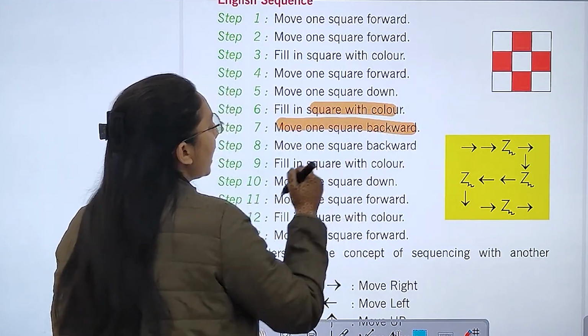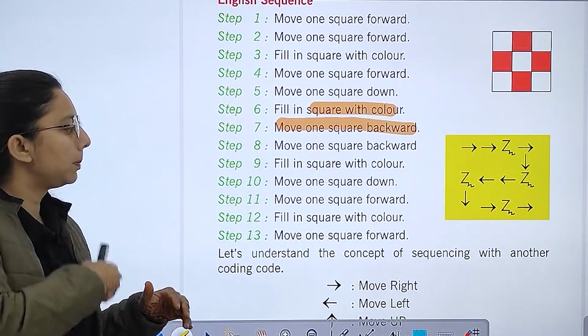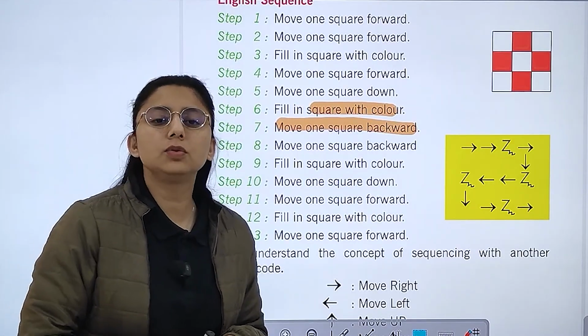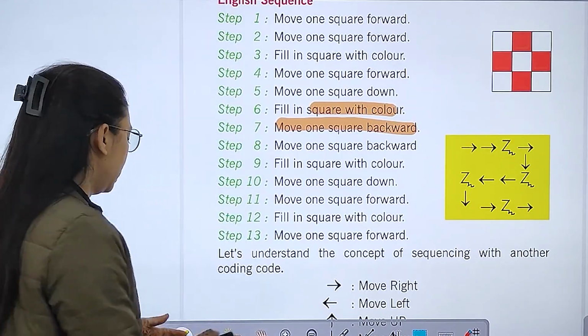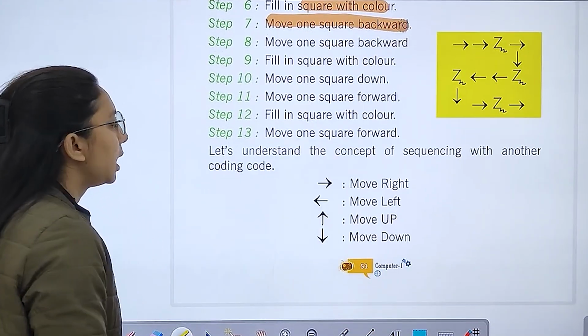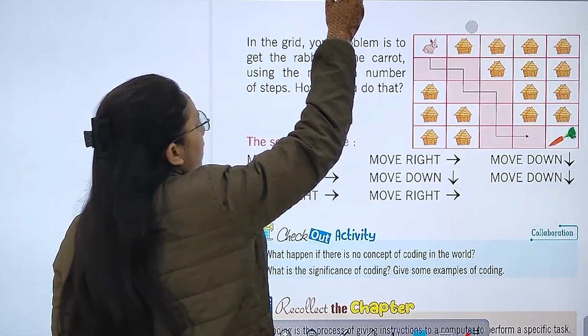Now move one square backward. Okay, we will move backward, and one square upward and one square forward and fill the square with color. Like this you can do the different steps. So move right, move left, move up, move down. These are the different concepts of sequencing that we have studied.